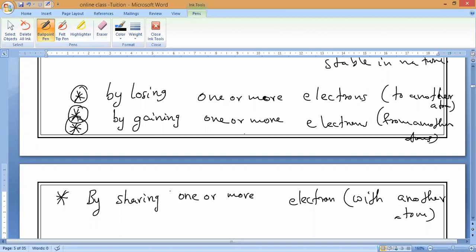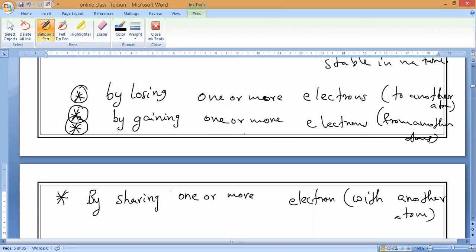Now, the last method. Sharing means you won't lose and I won't gain. Suppose you have 1 rupee and you want to become stable only by gaining 1 more rupee. Do you understand, Jesse? And I am also having 1 rupee. I also will become stable only by gaining 1 more rupee. So what will we do? You cannot donate me, I also cannot donate you. So we both together will keep these 2 rupees, your rupee and my rupee together, so that you will feel that you have 2 rupees and I will feel that from my side I have 2 rupees. Then both will become stable in nature. Do you understand?